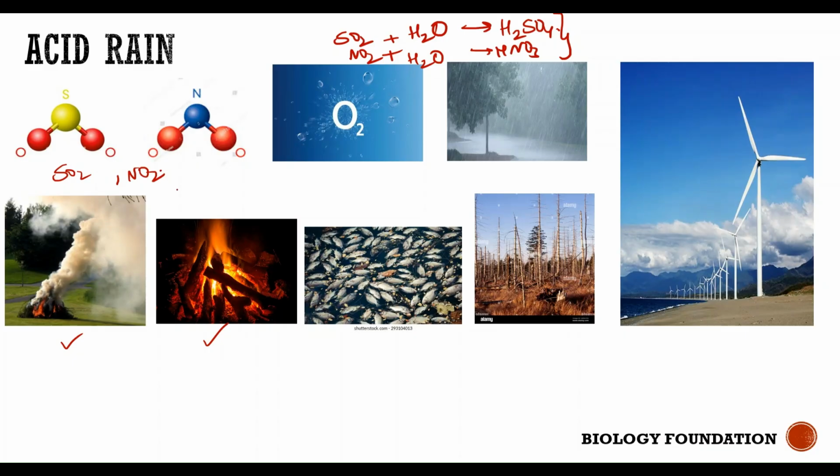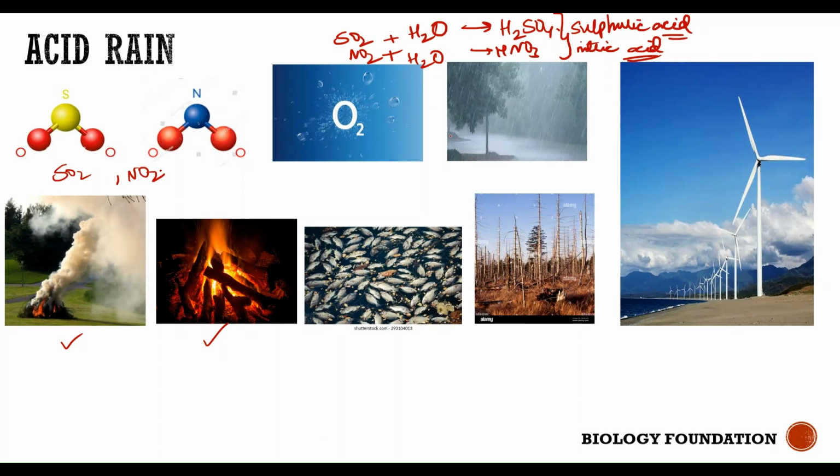So try to understand, when you burn wood, coal, or such substances, or even smoke released from industries, they are rich in sulfur dioxide and nitrogen dioxide. The sulfur dioxide and nitrogen dioxide get escaped into the atmosphere and react with the water vapor present in the atmosphere. When water reacts with sulfur dioxide or nitrogen dioxide, it forms a compound known as sulfuric acid or nitric acid. These are acids, and they are very harmful to living organisms.